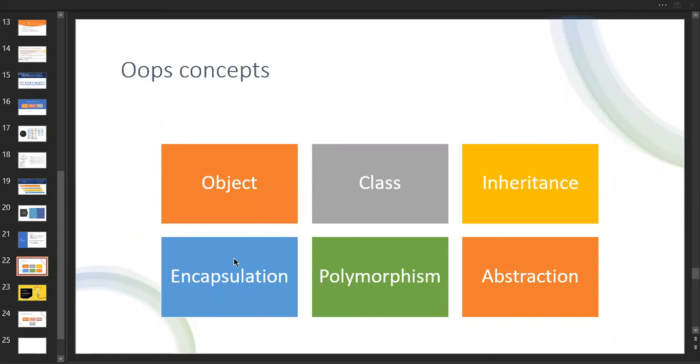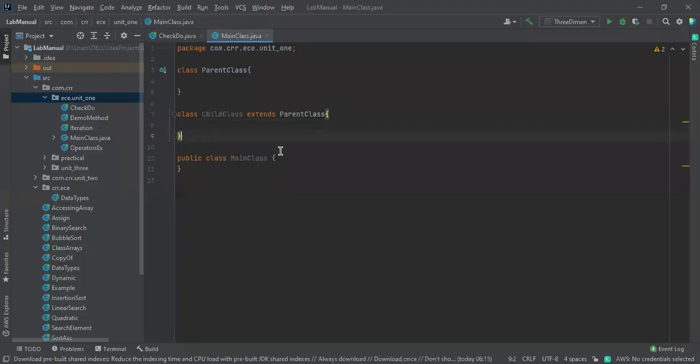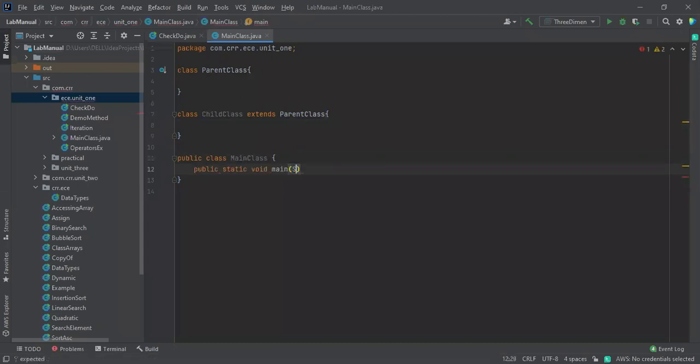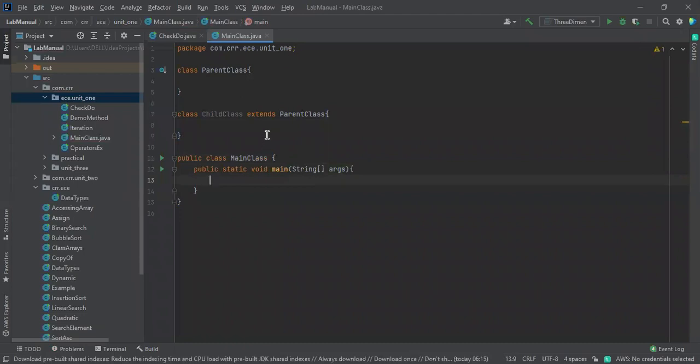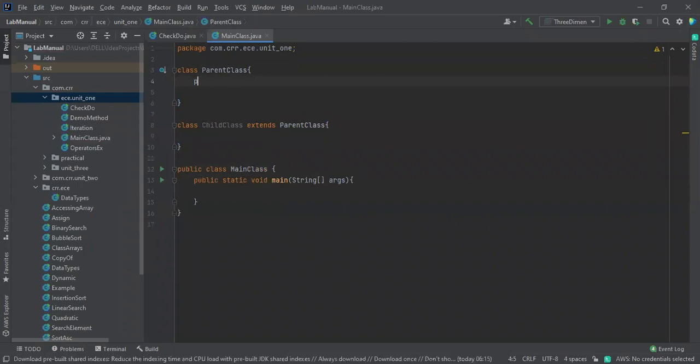So based on that, if you want to give privacy to the data, here I'm going to mention public static void main. Inside the main method, I want to hide some information. Here the parent people want to hide some information, private, and I'm going to take just one second.